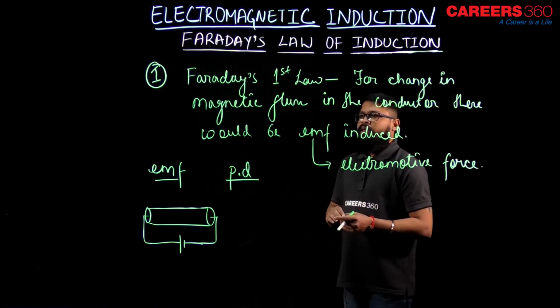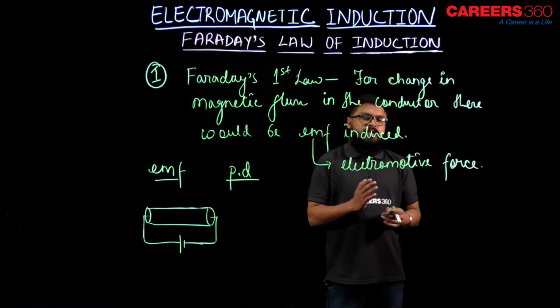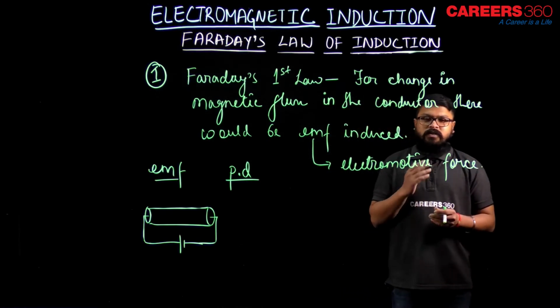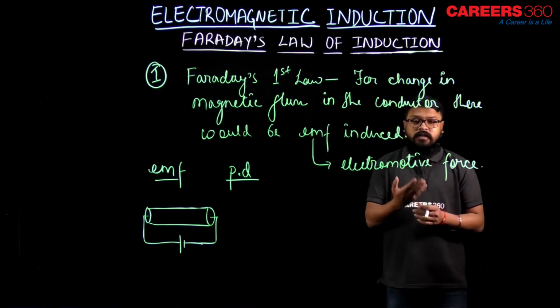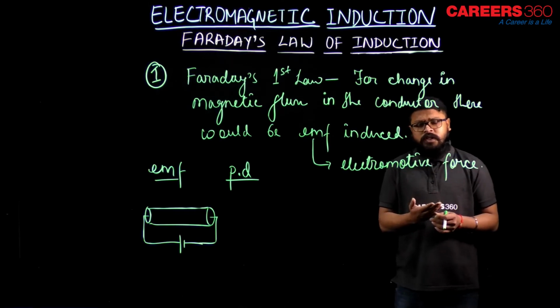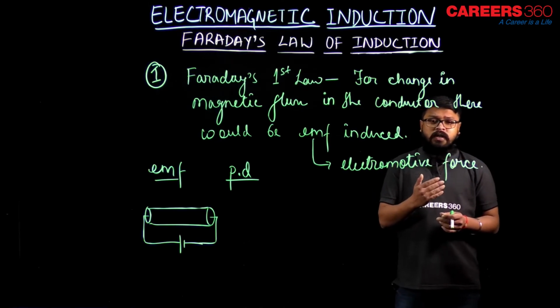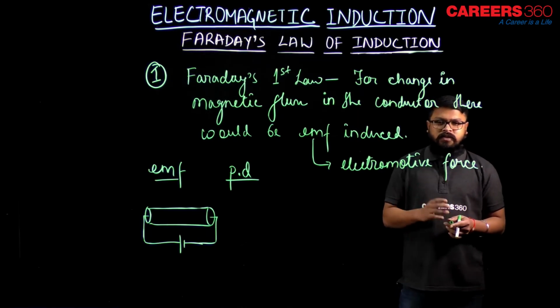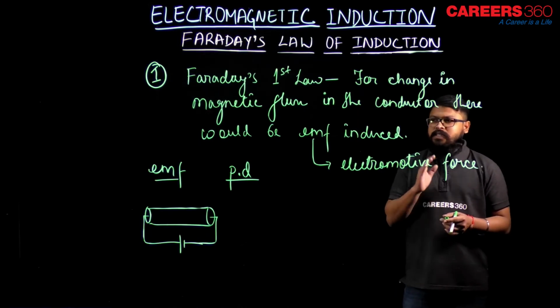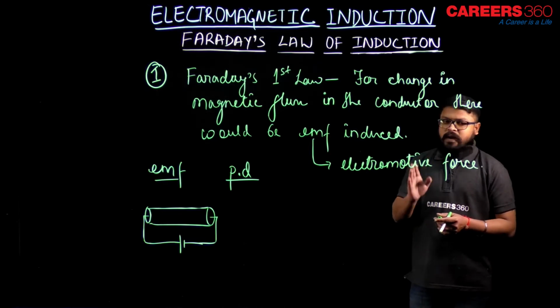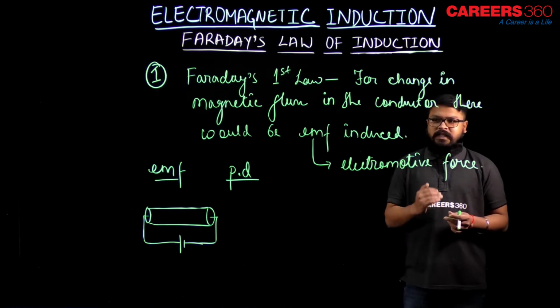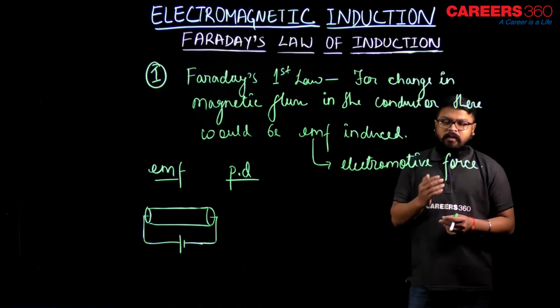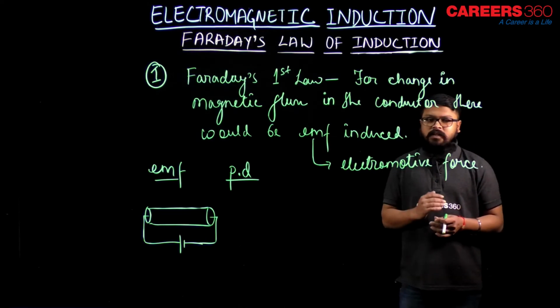So this is the first law. According to the first law, for change in magnetic flux in the conductor, because the conductor would be placed in such a region, because of its motion or because of the source's motion, there would be a change in flux linked with the conductor, and because of that change in flux, there would be induced EMF. That is the statement given by Faraday's first law. Now the mathematical expression for this statement is given in the second law.